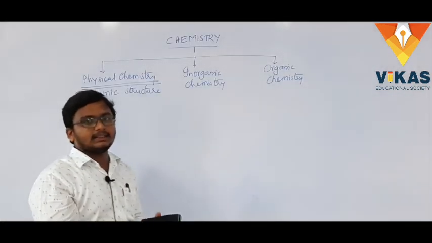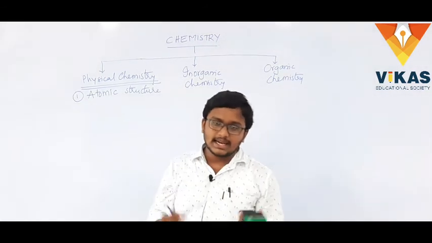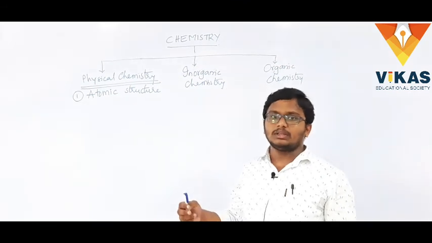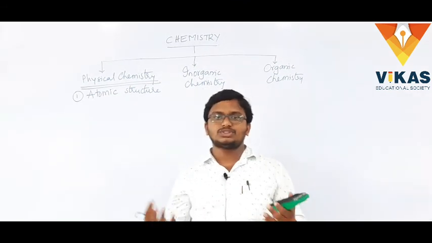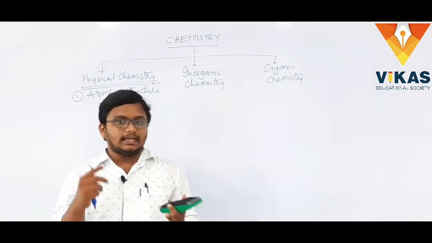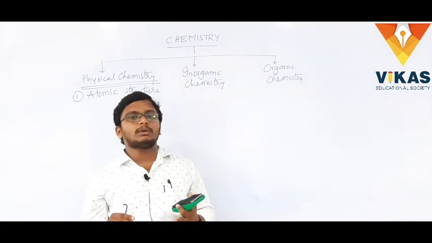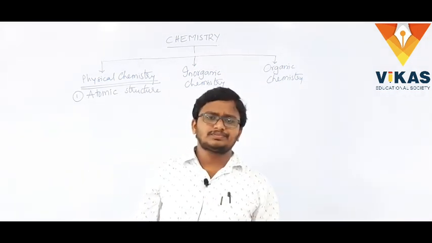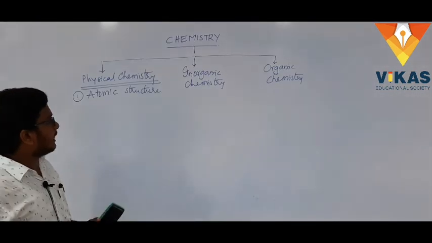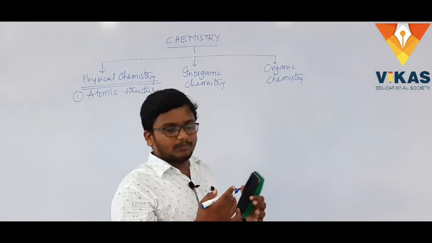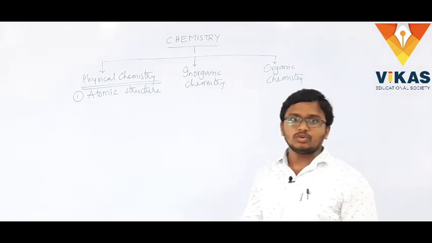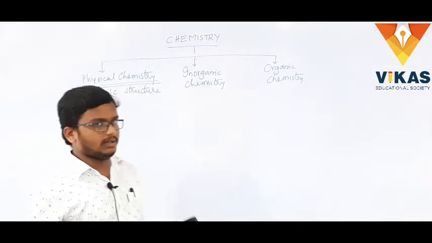What you learned in 9th and 10th classes was what an atom is and the theories behind it. In 9th class you saw Dalton's theory, J.J. Thomson's atomic model and Rutherford's model of an atom. In 10th class, in addition to these theories, you also learned about the Bohr atomic model and the quantum atomic model.